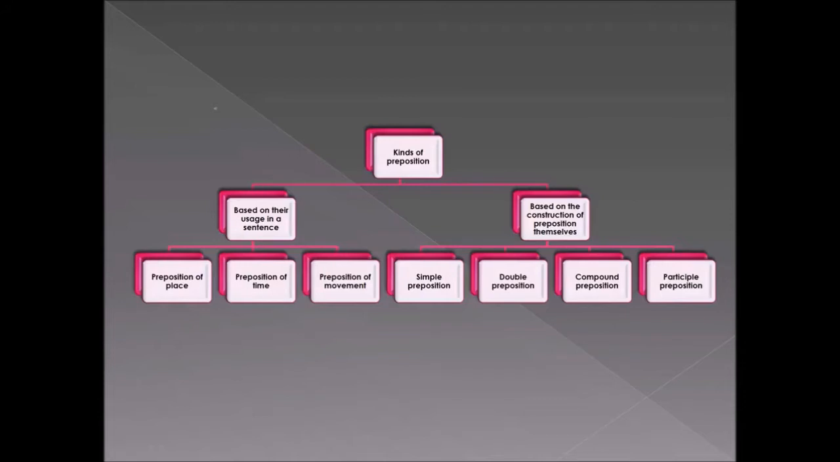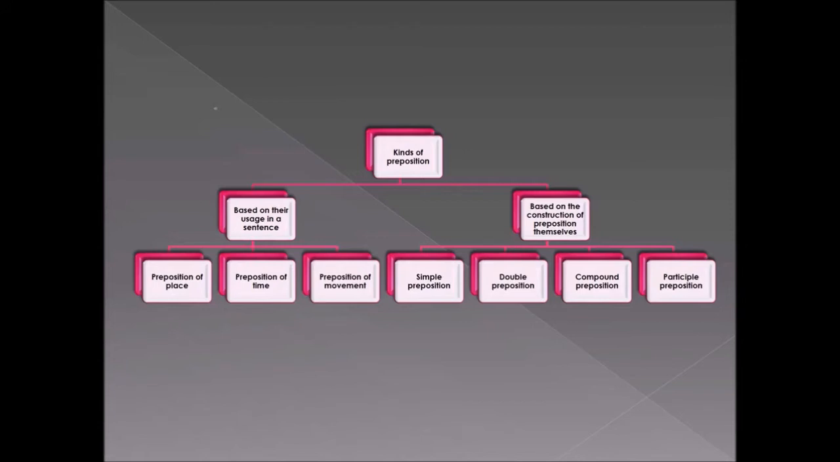Look at the first kind, which is prepositions based on their usage in a sentence. Under that there are three types of prepositions given. The first one is preposition of place, the second one is preposition of time, and the third one is preposition of movement.